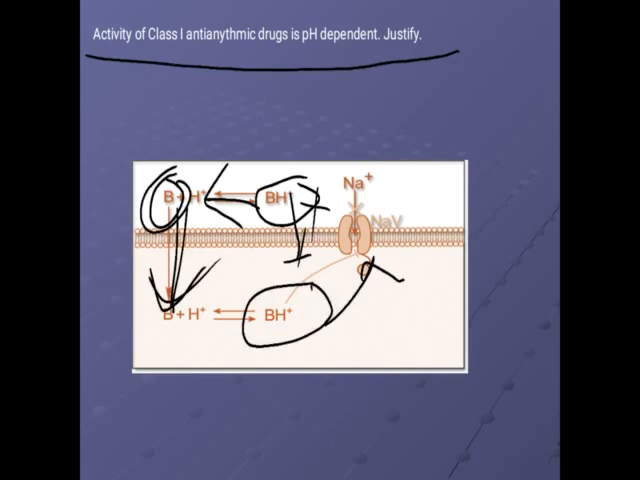Now when it enters the cell, if it has to block the sodium channel, it has to be present in the ionized form. It is present in the ionized form when acidic condition is present. So when acidic condition is present, the unionized form reacts with H plus, forms the ionized form, and it can block the sodium channel. That's why for class 1 to act as a sodium channel blocker, outside the cell they require alkaline condition, and inside the cell they require acidic condition. That is, they are pH dependent. Local anesthetics have a similar type of mechanism.